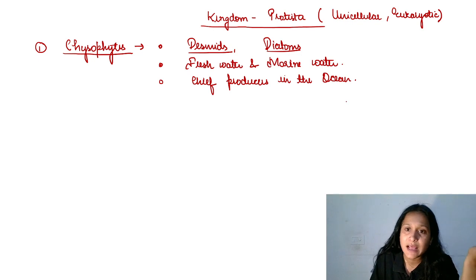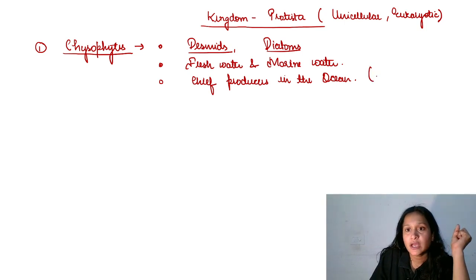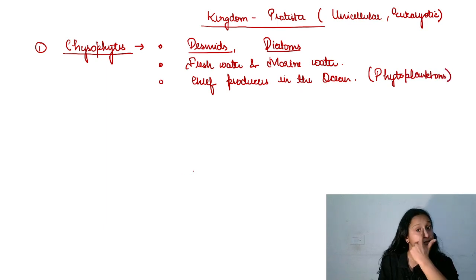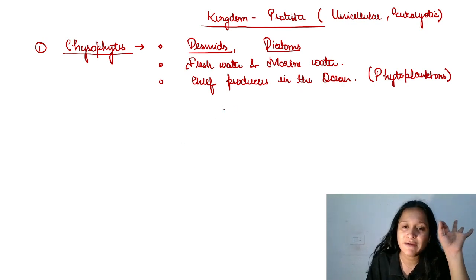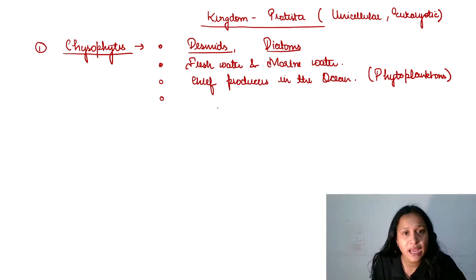They are unicellular algae. ठीक है, तो क्राइजोफाइट यूनिसेलुलर एल्गी ही है. Of course they can make their own food, तो वो chief producers होते हैं oceans में. They are phytoplanktons. Okay, so this you have to keep in mind. And the next important point: first, here desmids and diatoms are kept. They are found in fresh water and marine water. Chief producers in oceans होते हैं ये.